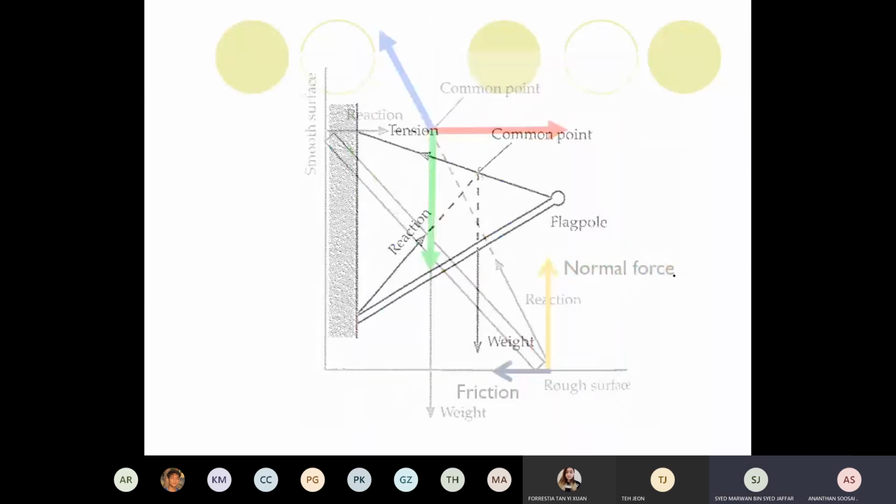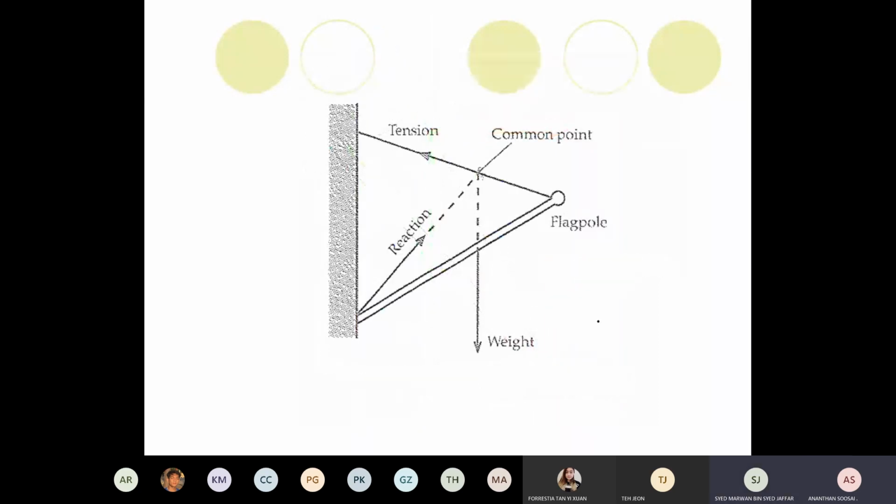For example, they say the flagpole here is in equilibrium. That means weight acting down, you prolong the line of the weight up, and the reaction here is acting this way, and the tension is acting this way, all going to meet up at a single point. Then we say the pole is in equilibrium.